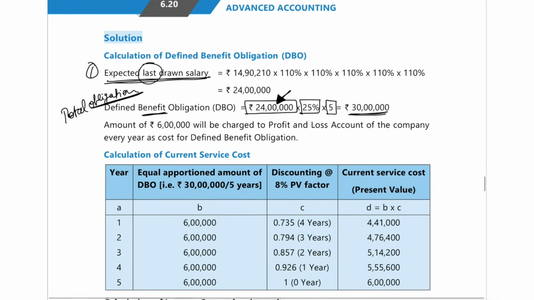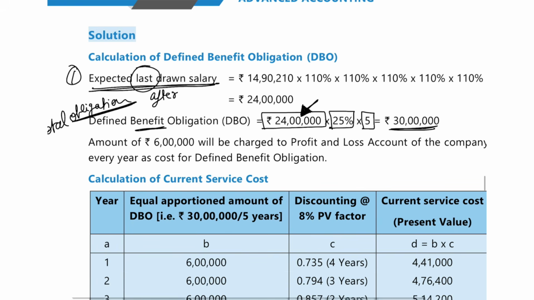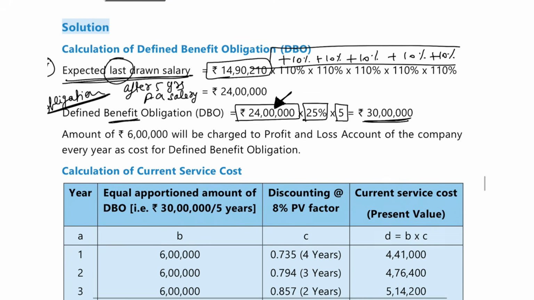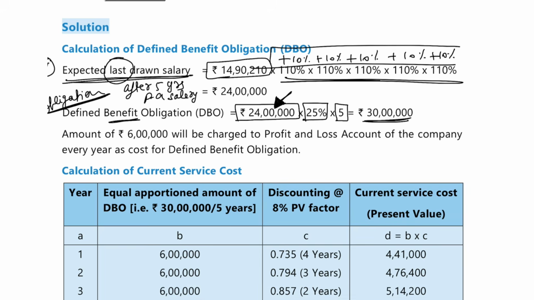So final salary, last drawn salary means after 5 years, what will be your per annum salary? So keep on adding 10%. So 14 lakh 90,000 plus 10% plus 10% plus 10%. So 5 years he's going to work, correct? So like that you have to keep on doing plus 10% for 5 years, because for 5 years the salary will keep on increasing. So if you do it for 5 years, then it will become 24 lakh rupees. So your last drawn salary at year end 5, you will be drawing 24 lakh rupees as your salary.